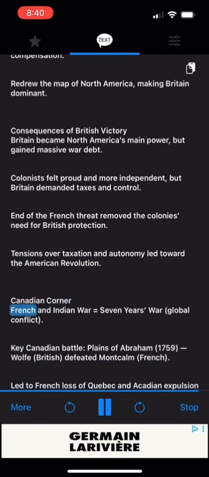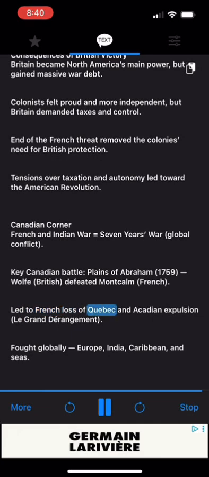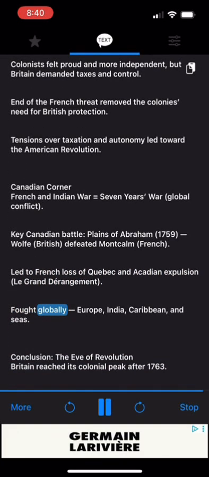Canadian Corner: the French and Indian War equals the Seven Years' War, a global conflict. Key Canadian battle, Plains of Abraham, 1759, Wolfe. British defeated Montcalm, French, led to French loss of Quebec and Acadian expulsion, La Grande Dérangement. Fought globally: Europe, India, Caribbean, and seas.